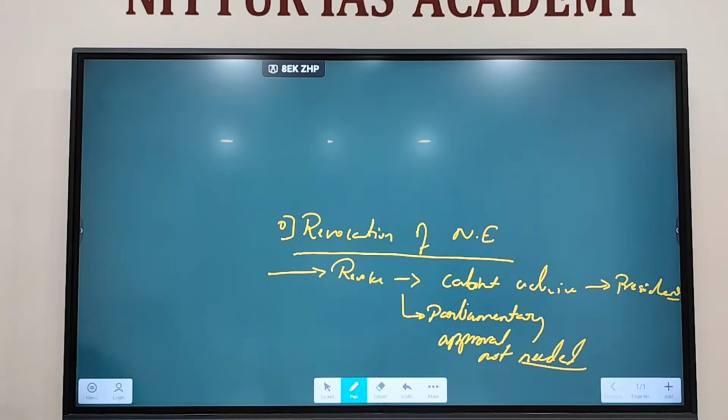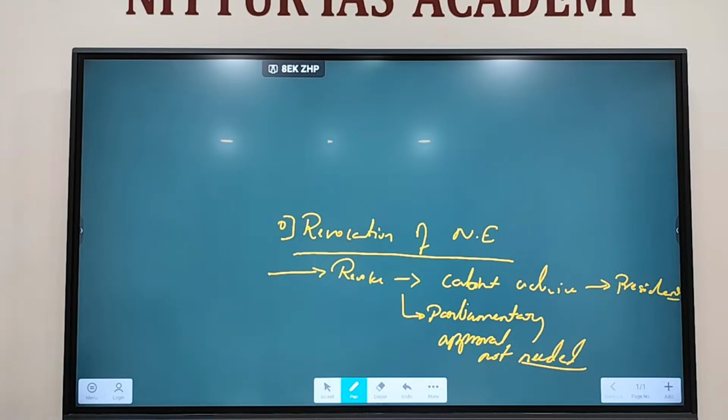So while revoking national emergency, Rajya Sabha has no role. I told you, while doing Rajya Sabha, unequal status. Only Lok Sabha can pass a resolution for revoking national emergency. Rajya Sabha has no role in it. Got it?